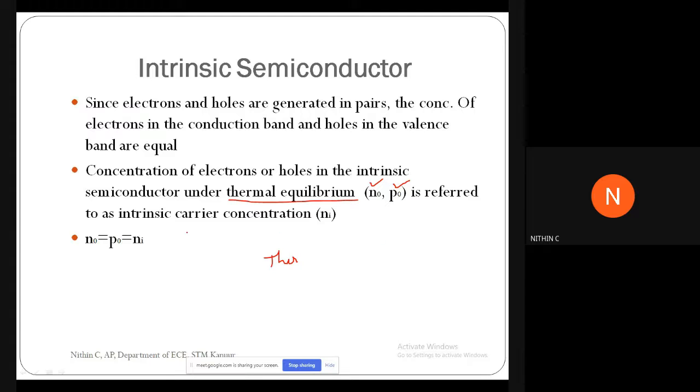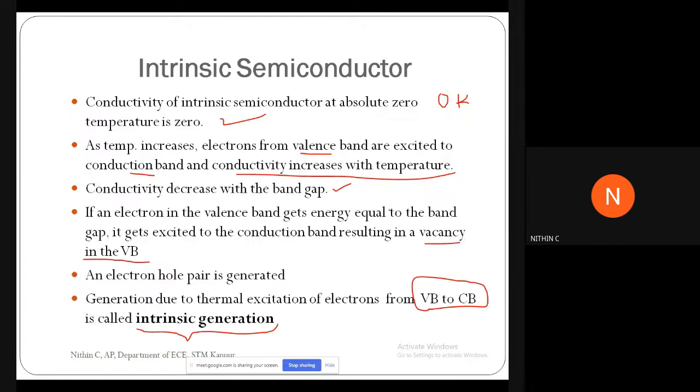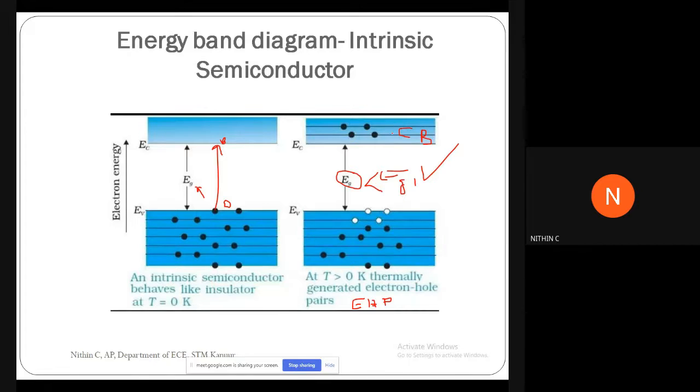But in the case of intrinsic semiconductors, this N0 will be equal to P0, right? You can see that here the concentration of electrons is called N0, and the number of holes on this side is represented as P0. You can easily see that N0 is equal to P0. The concentration of electrons in the conduction band is equal to the concentration of holes in the case of intrinsic semiconductors under thermal equilibrium.